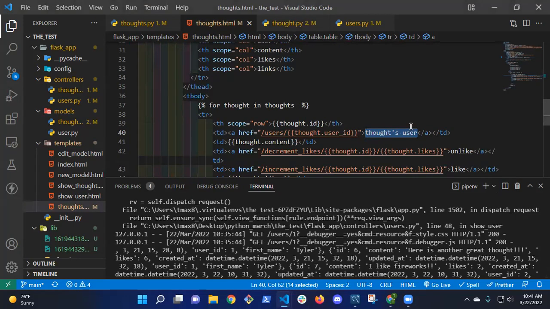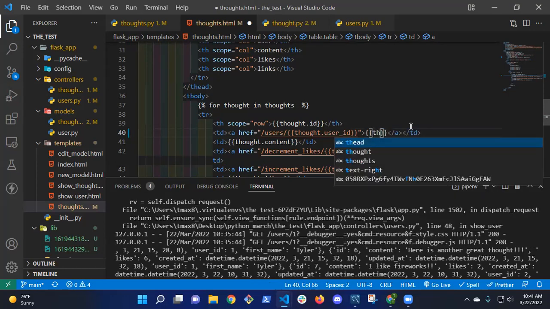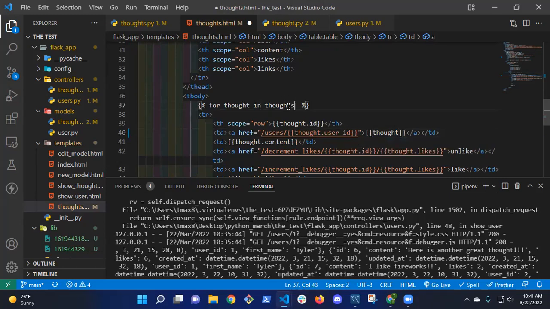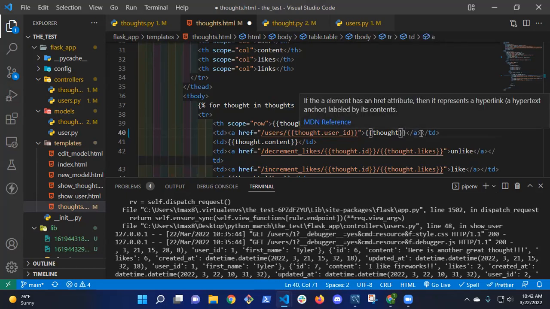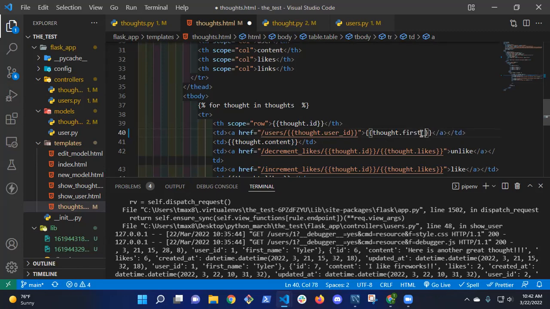Yeah. So thought. Because remember, I'm iterating through the list of thoughts that comes back. So thought for thought in thoughts, I want to take the thought ID and then the thought.first_name. Okay. So does everybody understand where this comes from? Yeah, we just put it in there. Okay, I just want to make sure.